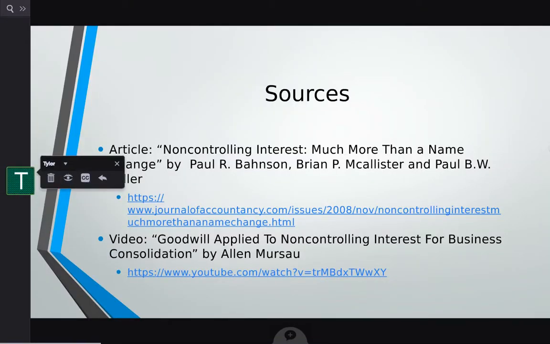For my sources, I have an article from the Journal of Accountancy, and I have the video that described and explained this problem and subject.